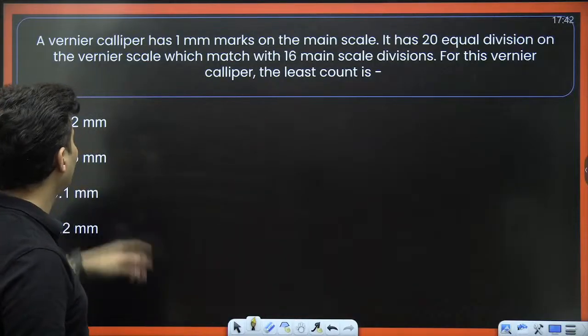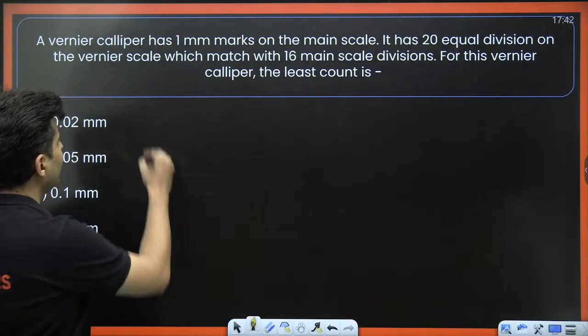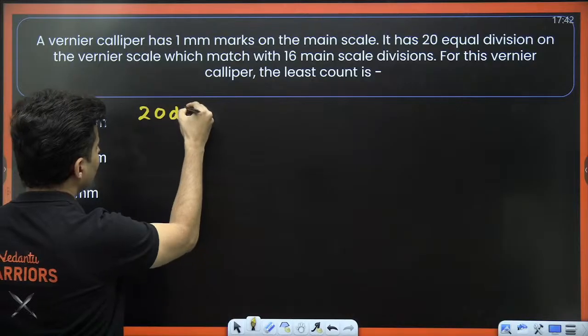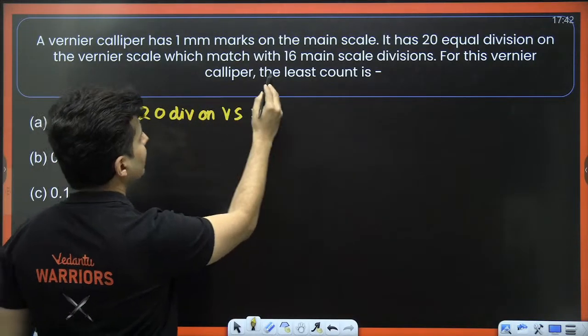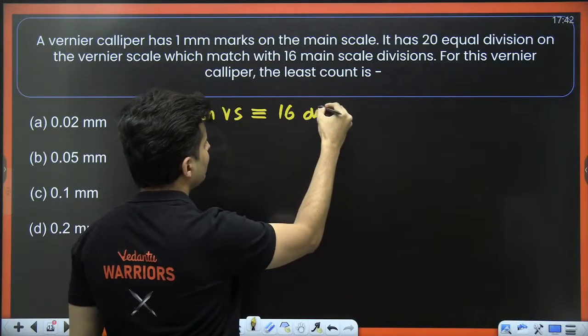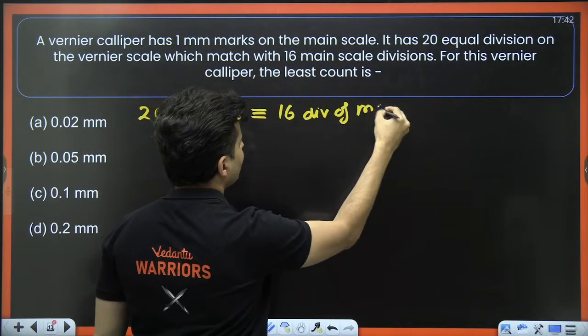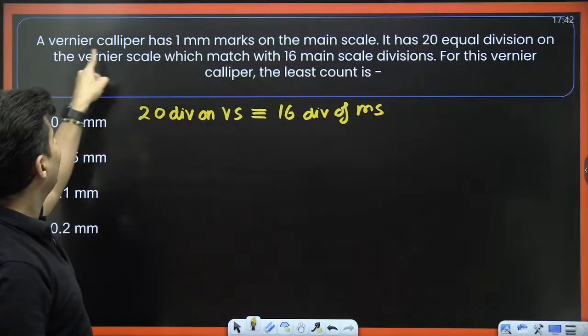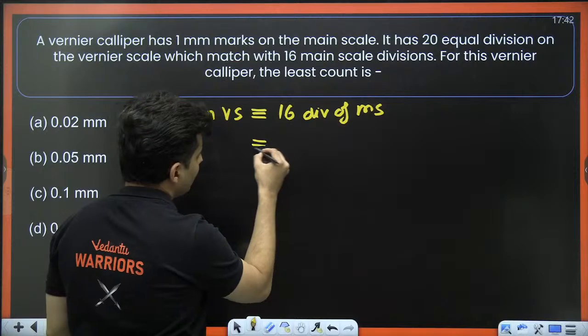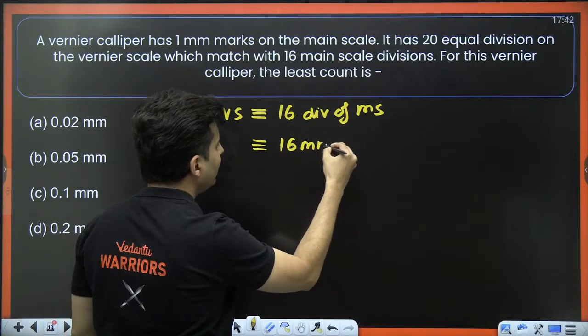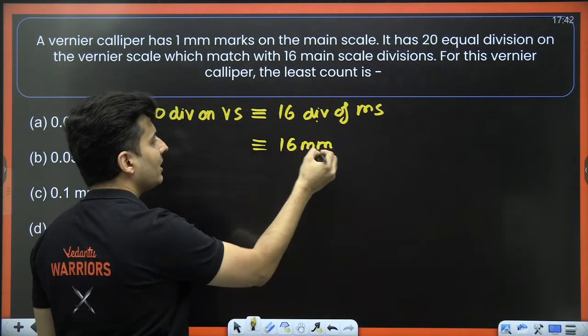Everyone concentrate. 20 divisions on the vernier scale is equivalent to 16 divisions of the main scale. But the vernier caliper has 1 millimeter marks on the main scale. That means this will be 16 millimeters, because each division is 1 millimeter.